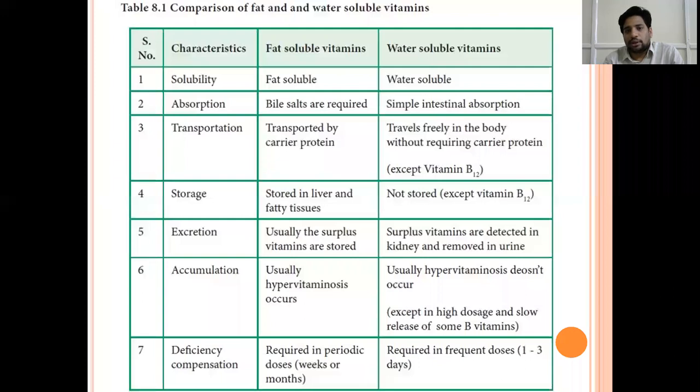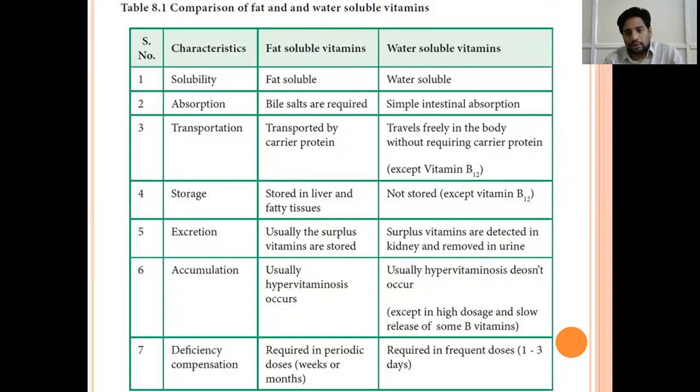Storage. Once the fat soluble vitamins are absorbed from the intestine, they're carried to the liver. In the liver, they're stored, and a few fat soluble vitamins are stored in adipose tissue, fatty tissues. And water soluble vitamins are usually not stored anywhere.